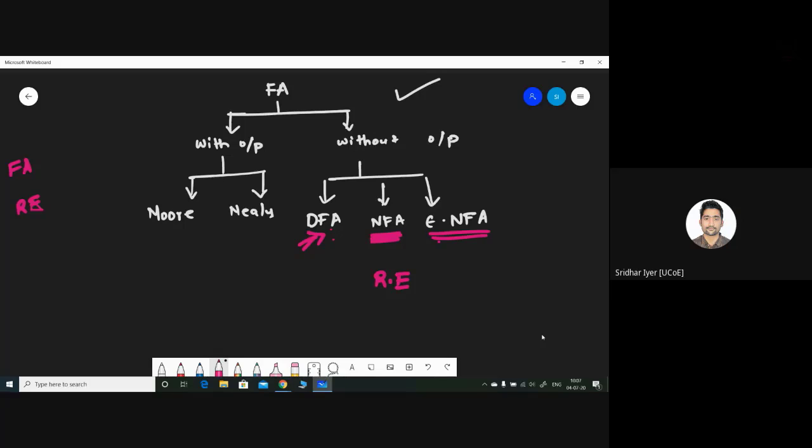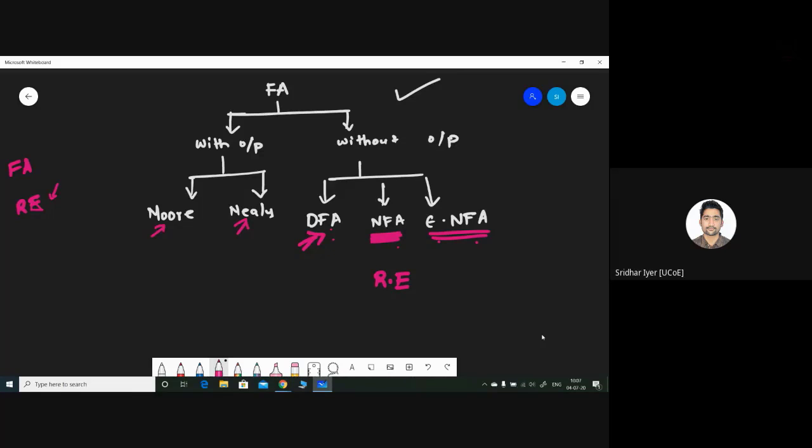So we have almost covered DFA. Two, three problems are left. I will complete those problems today. After that, I will complete Moore machines and Mealy machines. Then I will jump to chapter number two, just for you to understand what exactly RE is. If you understand regular expressions, it will be really easy for you to understand NFA and epsilon NFA.